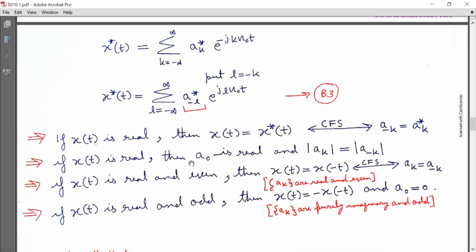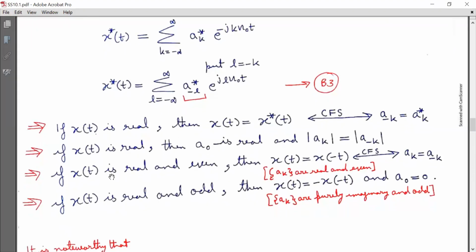If x(t) is real, then a_0 is real, and magnitude a_k is equal to magnitude a_{-k}. Now, based on equation B3, if x(t) is real and even, then x(t) is equal to x(-t), and now it is having continuous time Fourier series coefficients as a_k equal to a_{-k}. Here, if x(t) is real and even, then its Fourier series coefficients a_k are real and even.